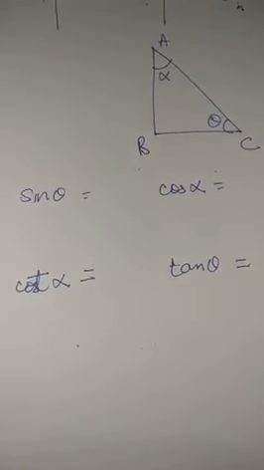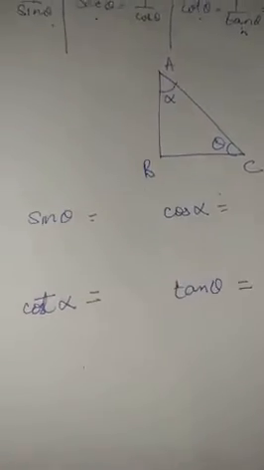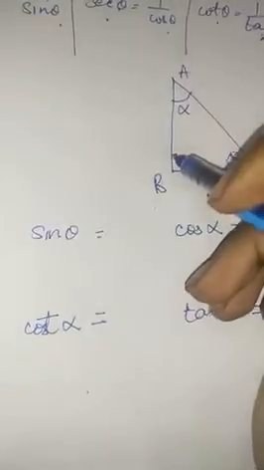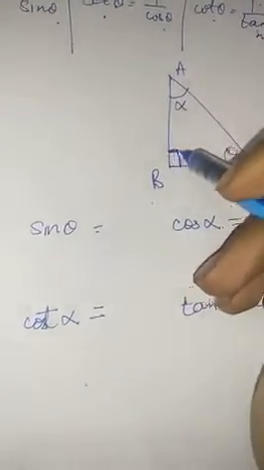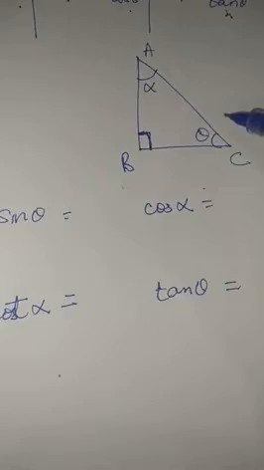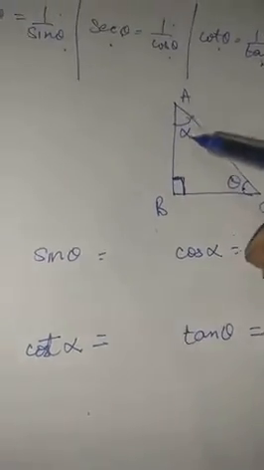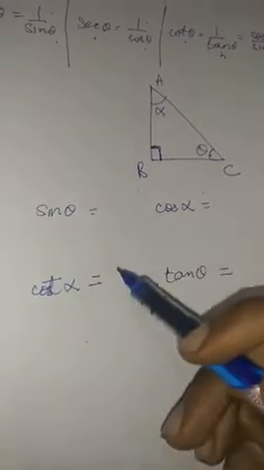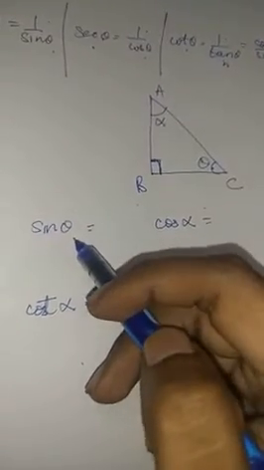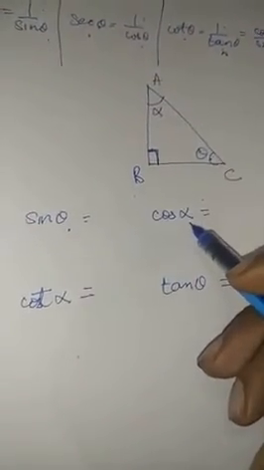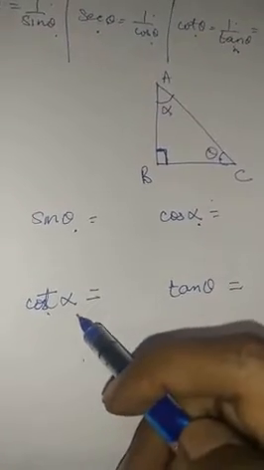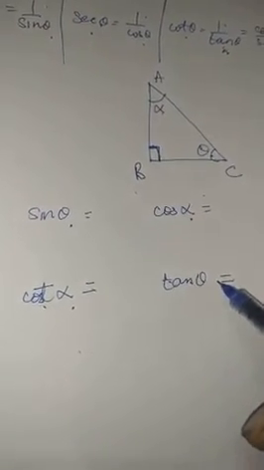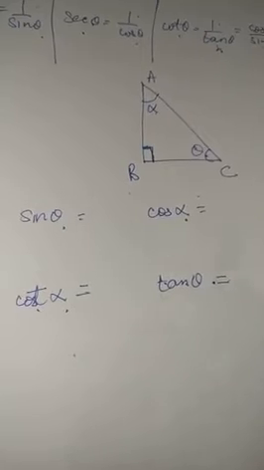Alright, let's take up a question in which we are having a triangle ABC, right angled at B, and along with this right angle we are having two other angles. One is theta at C and one is alpha at point A. And we have to calculate these four trigonometric ratios. We have to calculate sine theta, cos alpha, cot alpha and tan theta. Alright, pause the video.